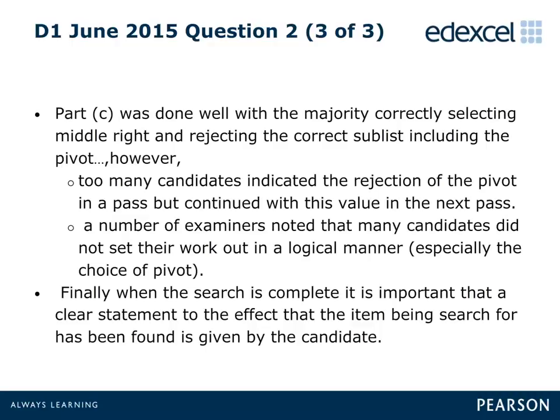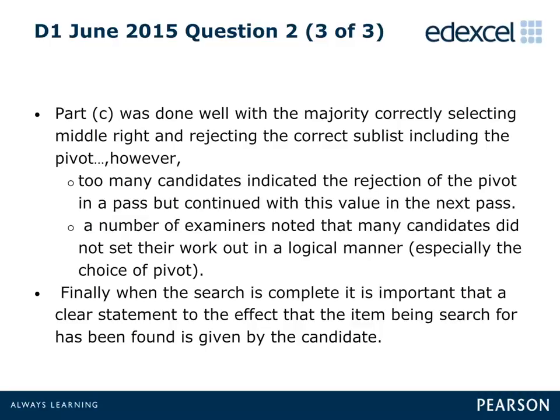Candidates are strongly advised to make their choice of pivot clear at each stage, and to rewrite the new sublist which is going to be used in the next pass. Finally, at the end of the search, candidates are required to make it explicitly clear that the item being searched for has been found.